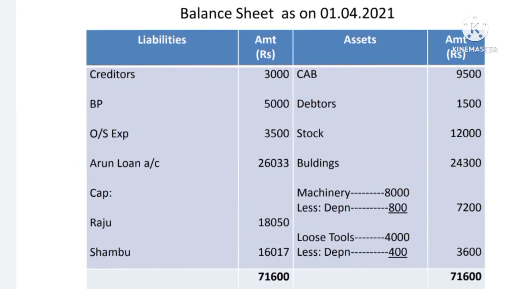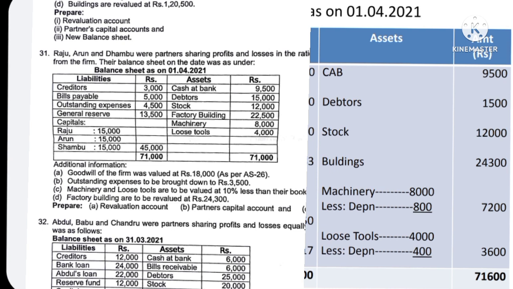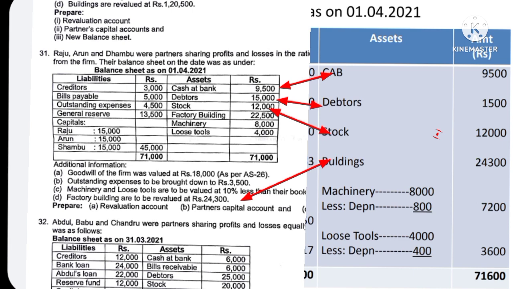Then prepare the balance sheet of the new firm as at 1/4/2021. Cash at bank, usually in the retirement there will be no change in the cash at bank, so it is the same 9,500. Then debtors, no change, 15,000. Then stock, no change, 12,000.